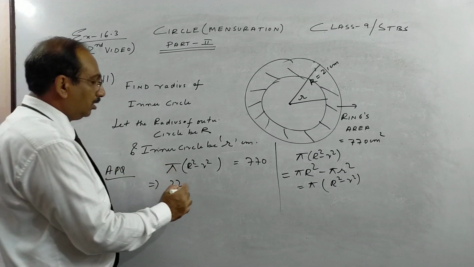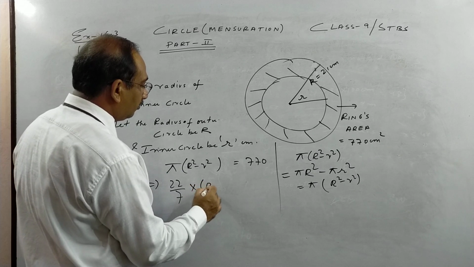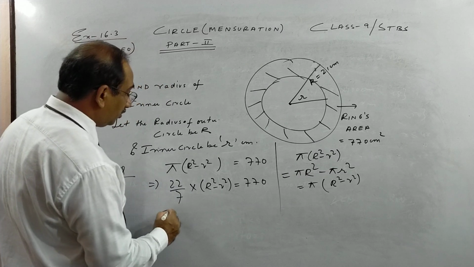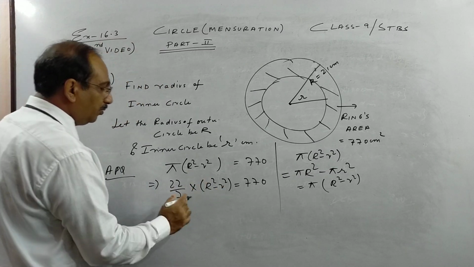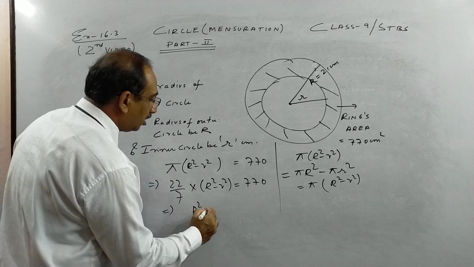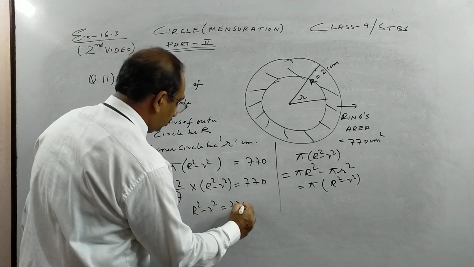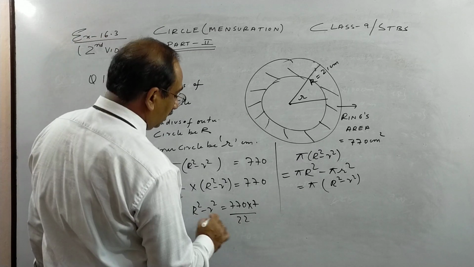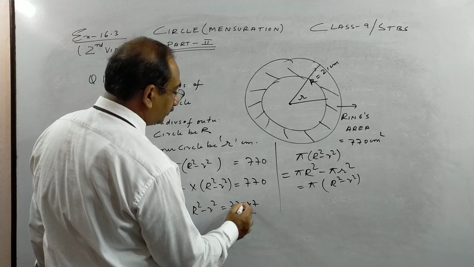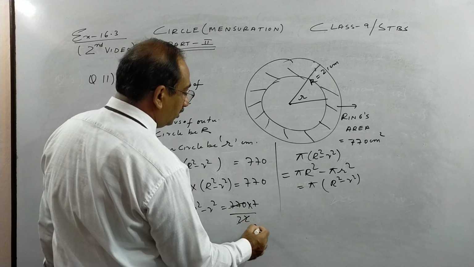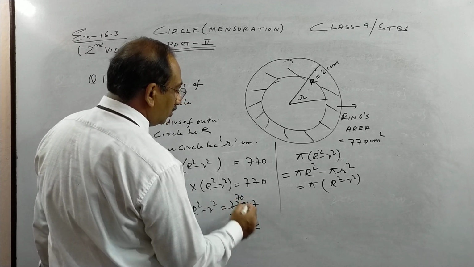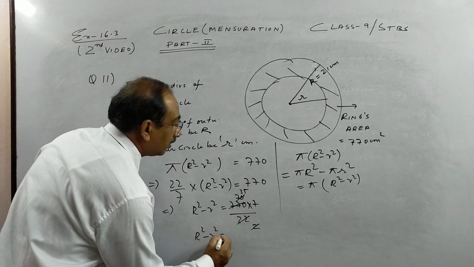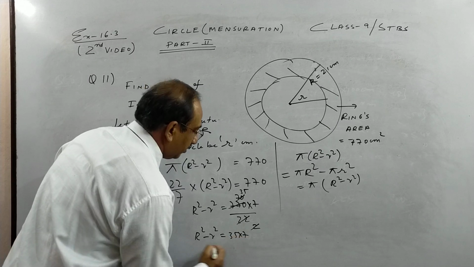So see here, I'll tell you one of the tricks for solving. Otherwise, if you don't know the tricks, you won't be able to solve them. So what I do, before doing anything, 7 I'll take to that side. R square minus r square equals 770, 7 will go up and 22 will come down. Okay, so this, if you see, cancels by 11: 11 2s are 22, 11 7s are 77. So here I get R square minus r square is 35 into 7.